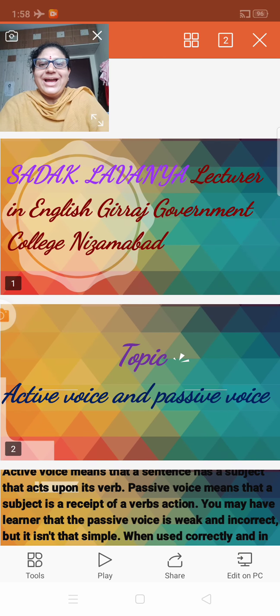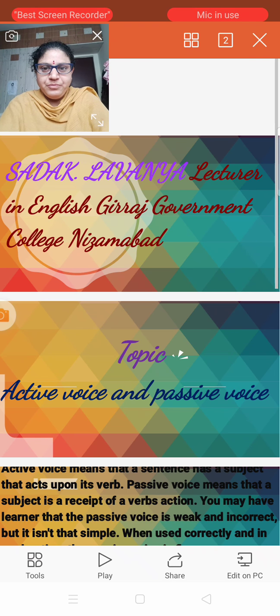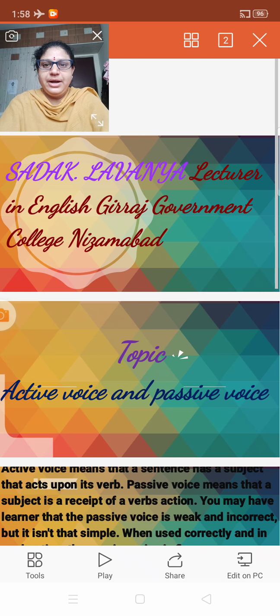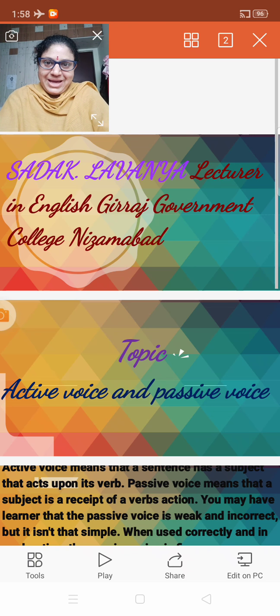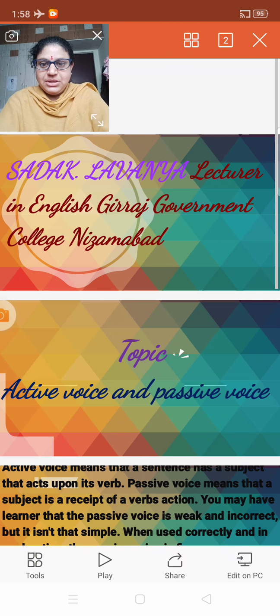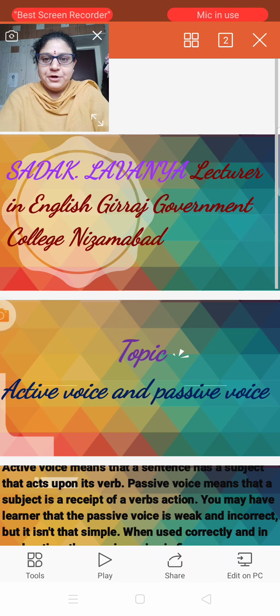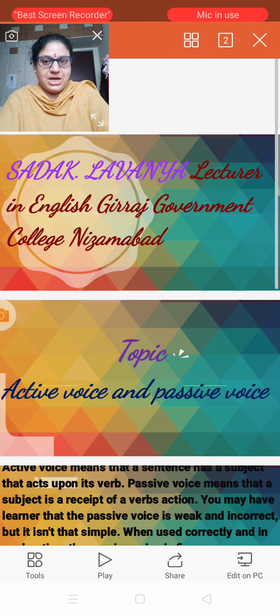Right? So active and passive are nothing but two forms that have differences between them. What are the differences? When active changes into passive, you have to change the subject and the verb. In the passive, the subject follows the verb. But in the active, the subject does not follow the verb. That comes under the active.